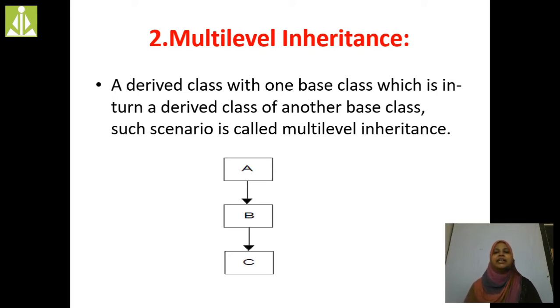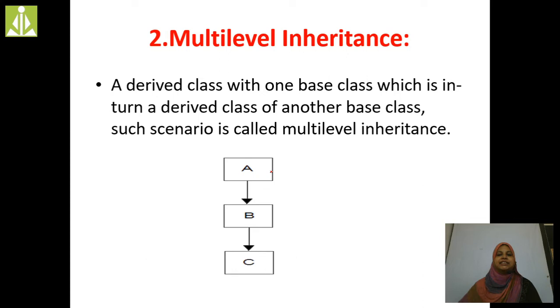In multi-level inheritance, we have a derived class with one base class, which is in turn a derived class of another base class. This is known as multi-level inheritance. I will explain with an example.